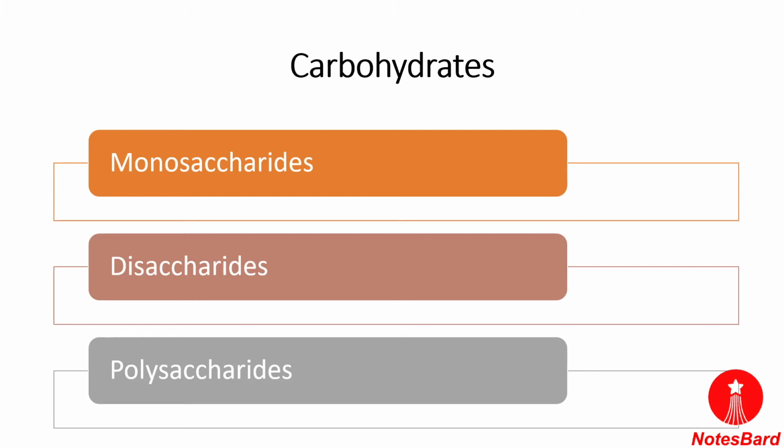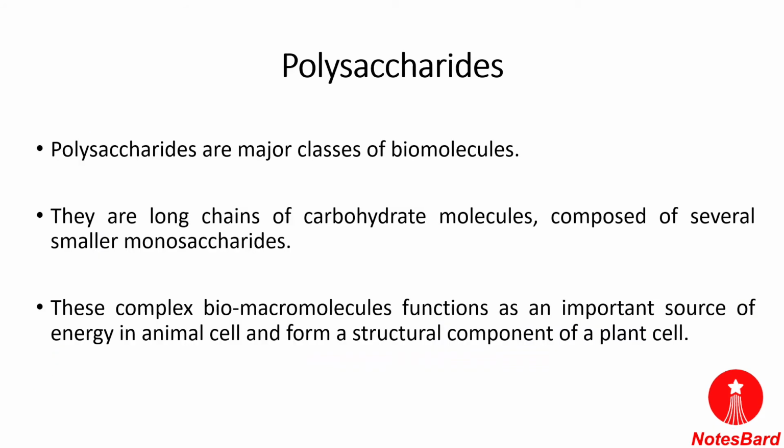We will not discuss all of these in detail, but we will discuss polysaccharides in detail. Polysaccharides are a major class of biomolecules. They are long chains of carbohydrate molecules, composed of smaller monosaccharides.